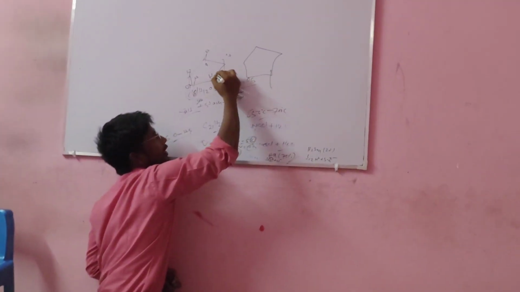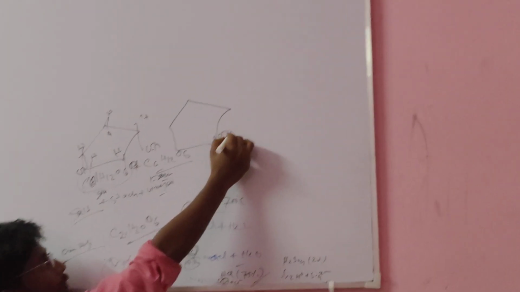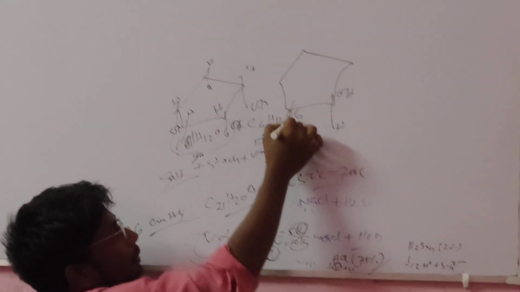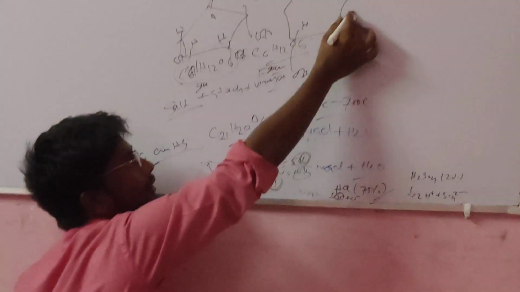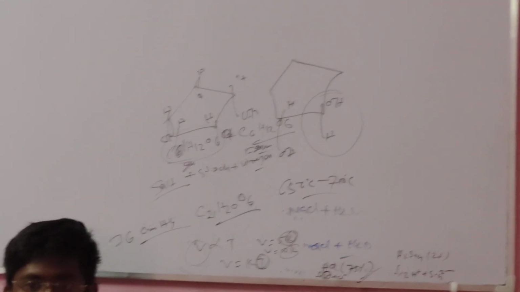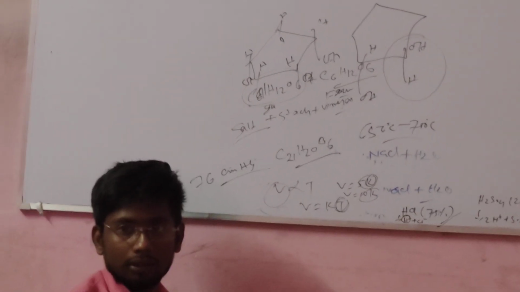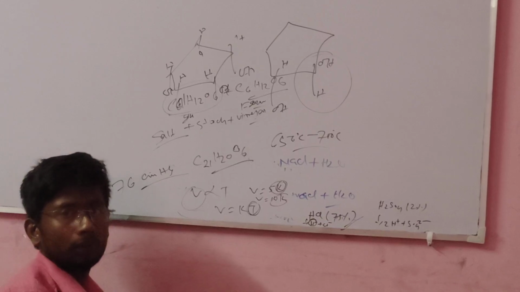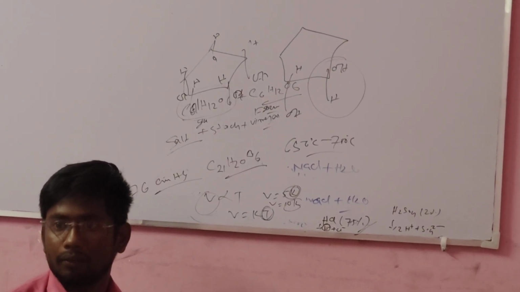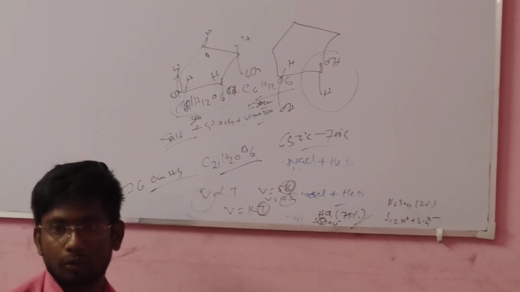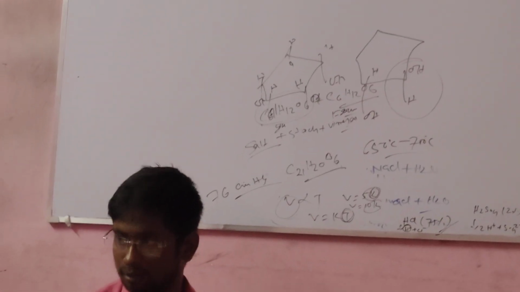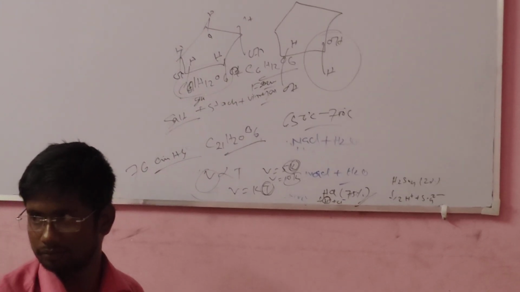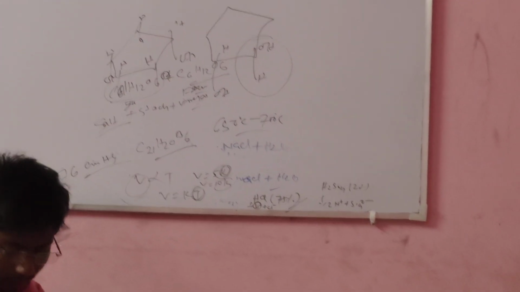Like here it is HOH, here it will be OH, and here it could also be HOH. So the structure is different. The molecular formula is the same, but the actual structure is different. That's why we are getting different properties. Glucose and fructose function differently. Is it? So that is the reason.